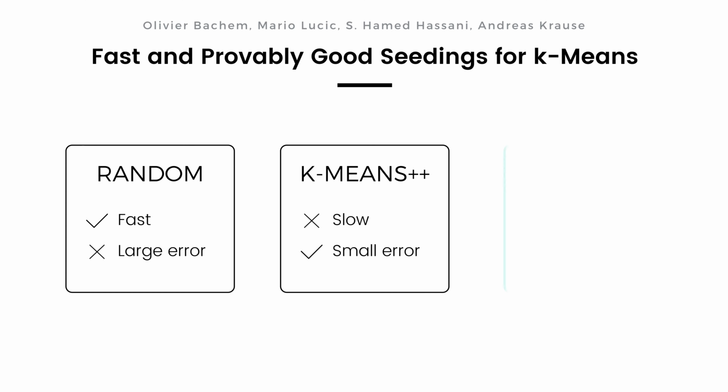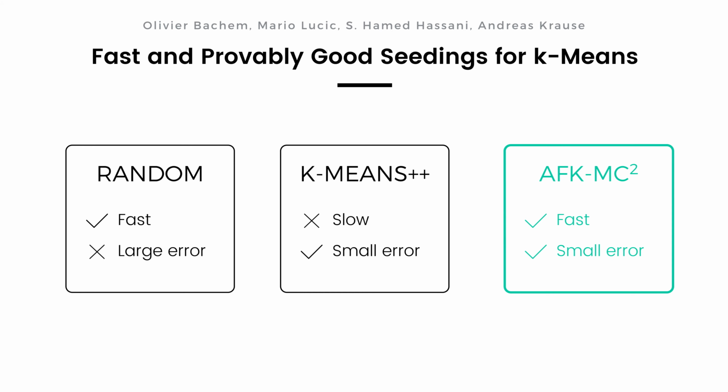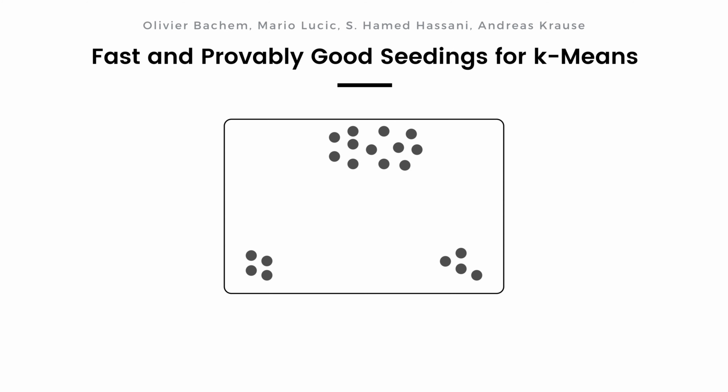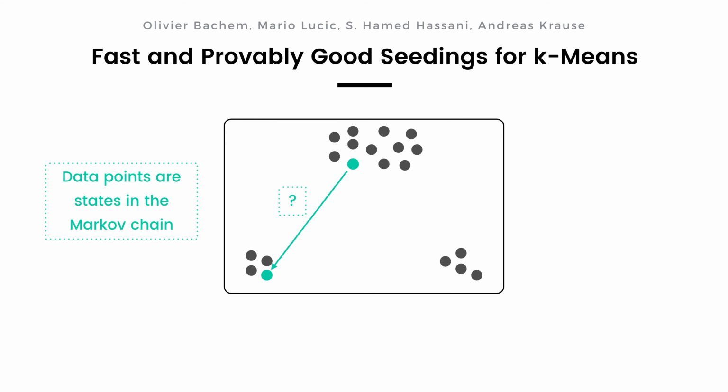In this paper, we propose an algorithm called assumption-free KMC² that is both fast and produces high-quality seedings. We efficiently approximate k-means++ using a Markov chain where data points are states. First, a data point is randomly sampled as the initial state. Then, a further data point is sampled to act as the candidate for the next state. A randomized decision then determines whether the Markov chain transitions to the candidate or whether it remains in the old state. This is repeated many times, and the last state is returned as an initial cluster center.